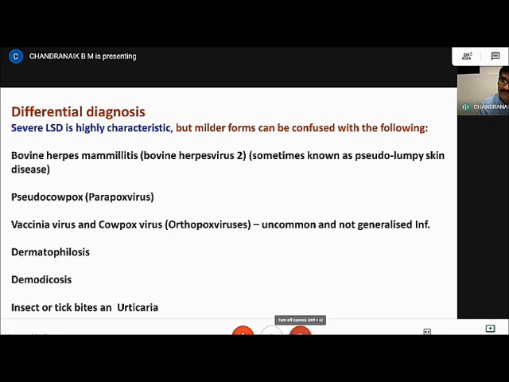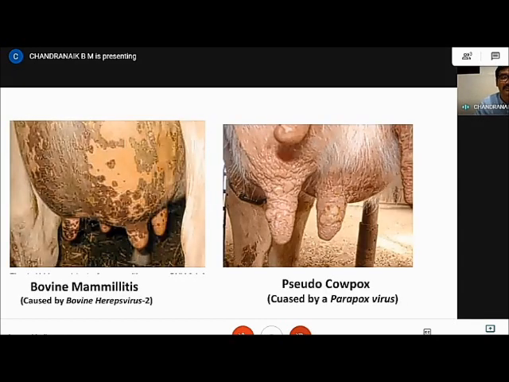So I'll go one by one, briefly telling about the important differential characteristics from the LSD with them. So the bovine mammillitis virus, this is also called a pseudo lumpy skin disease virus. It's caused by bovine herpes virus. It's a herpes virus infection, and the infection is milder and mostly it is restricted to the face. And the disease is not this strong.